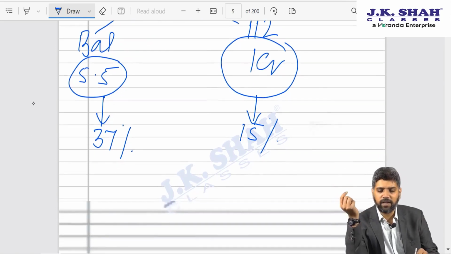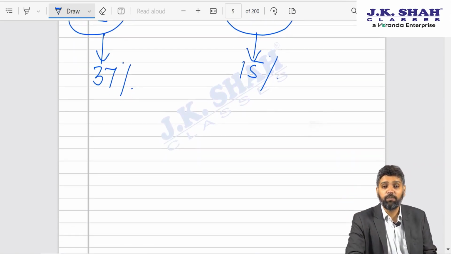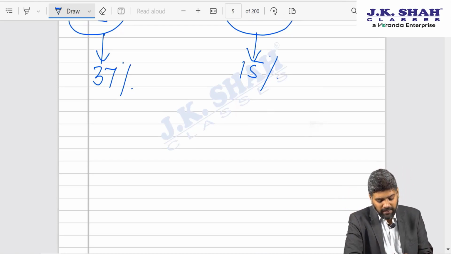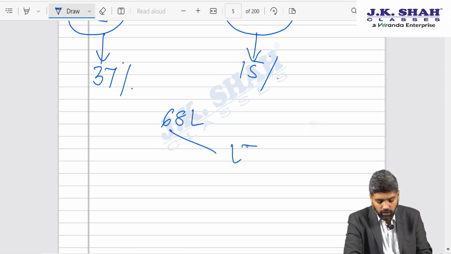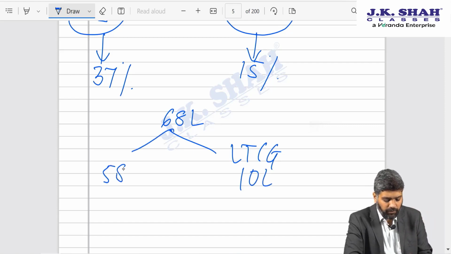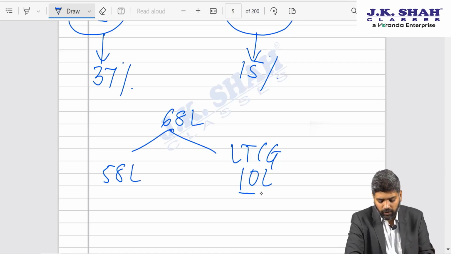Here one student asked me a question once, and let me just clarify this. This is idiot proofing my entire argument. Let us say, sir, the total income is 68 lakhs, out of which long term capital gain is 10 lakhs and balance income is 58 lakhs. So then how will surcharge apply? Why not 15% on this?